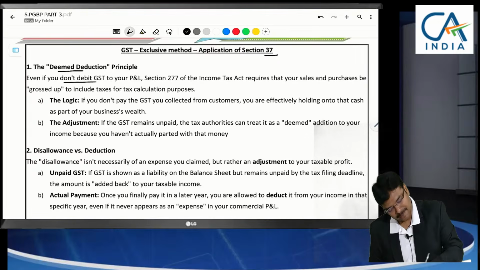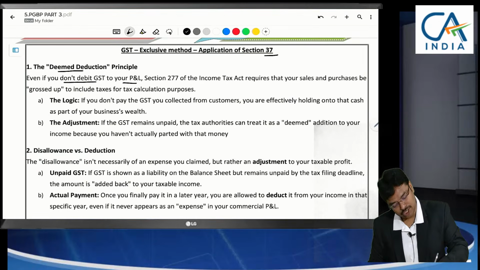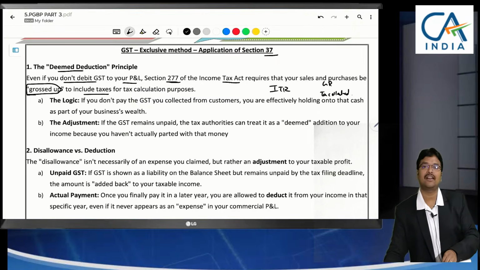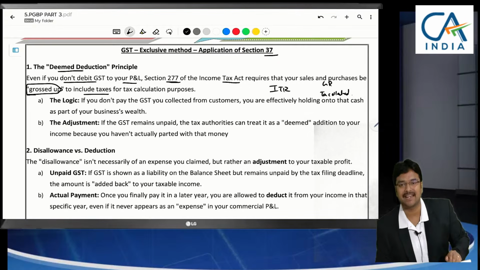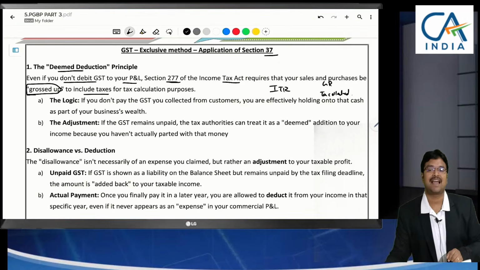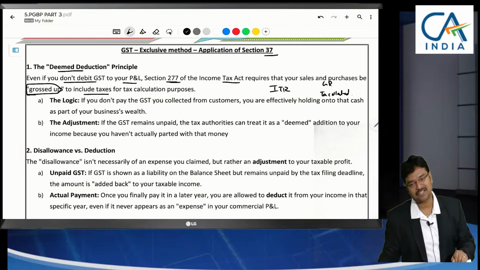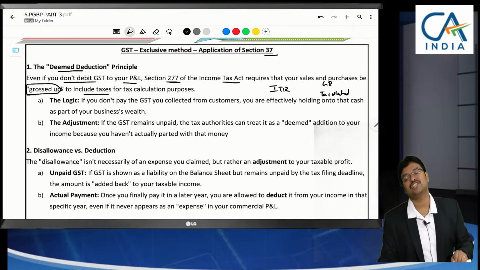Even if you don't debit GST to your P&L account, section 277 of the New Income Tax Act specifies that actually we have to gross up including taxes. Even in our ITR form, if you see, below the gross receipts, taxes collected also should be shown. In ITR 3, wherever you are entering P&L and balance sheet, even for firms ITR 5, companies ITR 6, in the P&L account if you see, gross receipts, sale of goods, sale of services, below that there will be GST collections.